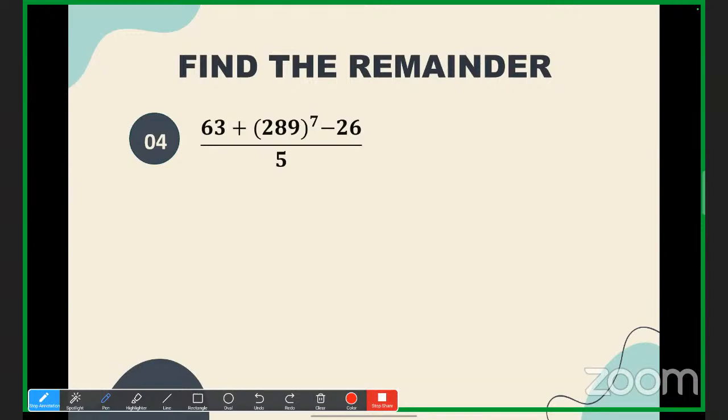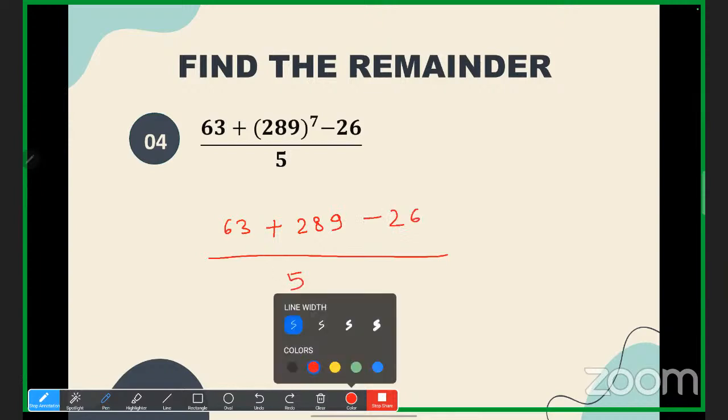Okay, shall we move ahead? Shall I tell you how to solve this? Very easy. See, 63 is there. Just divide 63 by 5. What is the remainder that you'll get? These are very simple calculations, right? The first one and the last one, right? So tell me.